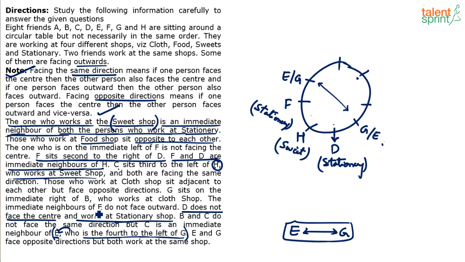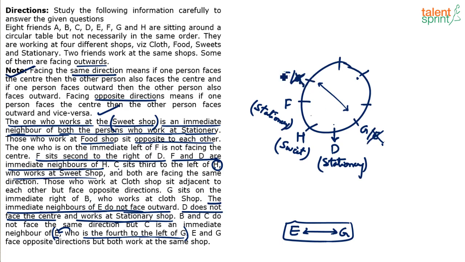The immediate neighbors of E do not face outward. Okay, this is an important point. Immediate neighbors of E should not be facing outward. Understand? Can E come in this position? No. Why am I saying no? Because if E comes here, the immediate neighbor becomes D, and D is facing outward. Very clearly the question says that immediate neighbors of E should not face outward. You're able to follow? If E comes here, D will become an immediate neighbor, but D is facing outward, right? E cannot come here. If E cannot come here, E has to come here, which means G cannot come here.